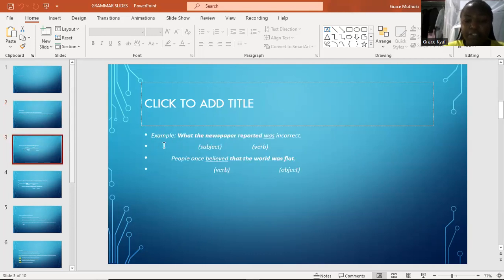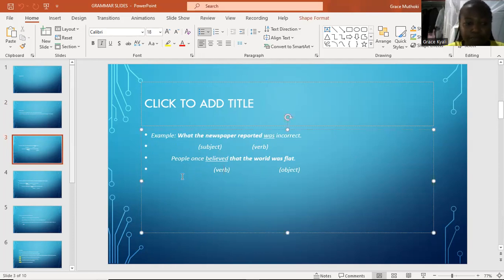We have an example here of a sentence, and it says, what the newspaper reported was incorrect. The newspaper is the subject and was acts as our verb. Another sentence, people once believed that the world was flat. Believed becomes our verb, while the object is the world.